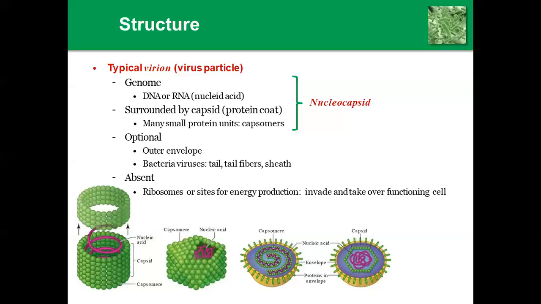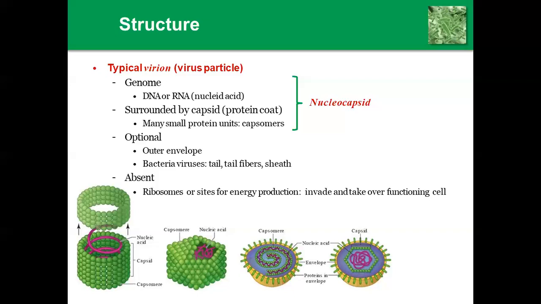That is the outer envelope. Bacteriophage has tail fibers and sheath, everything present like the bacteria, but it has the characteristics of a virus, so it is called a bacteriophage. So they have the outer envelope. The last one is the absence of ribosomes, the sites of energy production. So they can't produce energy by themselves. How will they produce? They have to invade into a host. After that, they take over the functioning of individual cells inside the host.